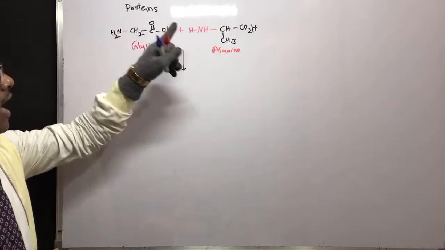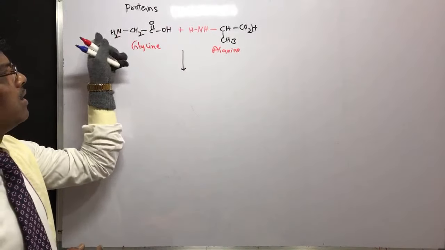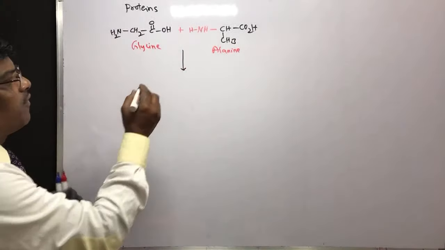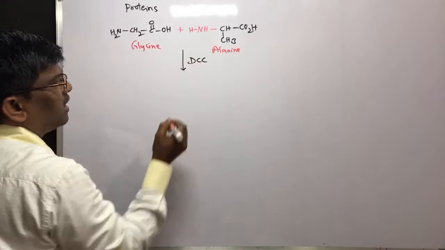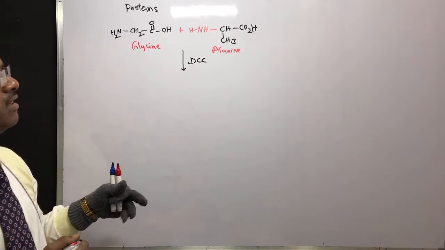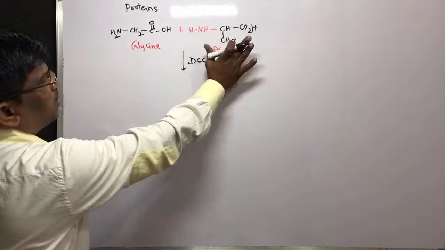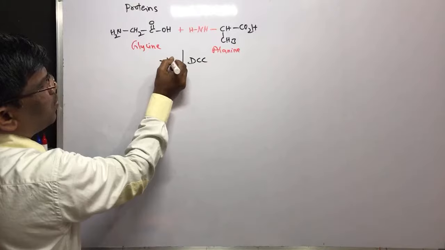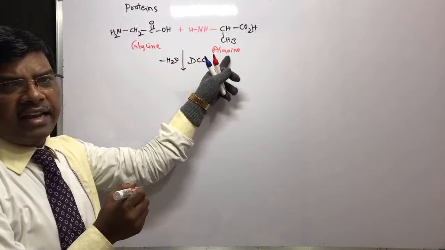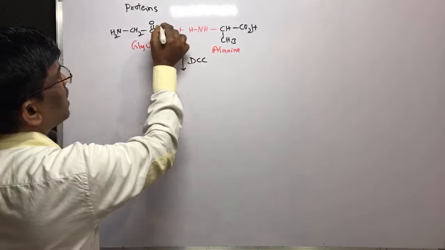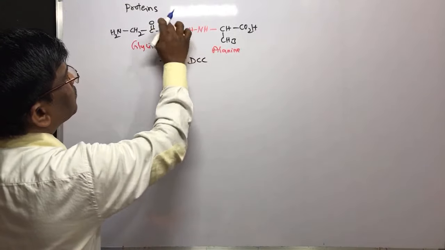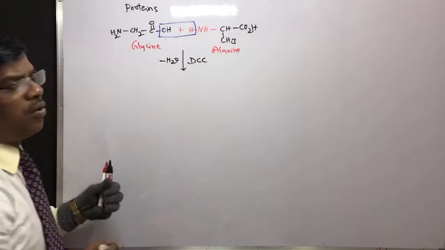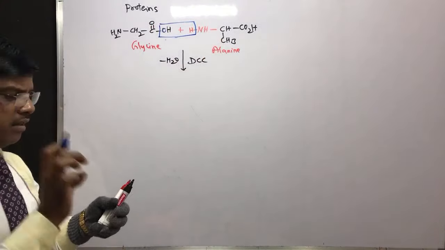This is by Boc, and when you take this Boc glycine and benzyl ester of alanine, and for example dicyclohexylcarbodiimide, DCC, there are methods, but synthetic methods is a lengthy chapter, right? So when you combine these glycine and alanine, simply it loses water. For example, I can say this water molecule goes out to give amide.